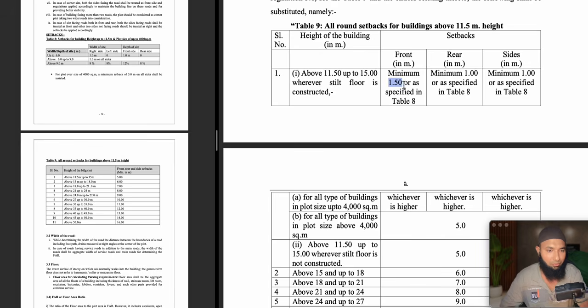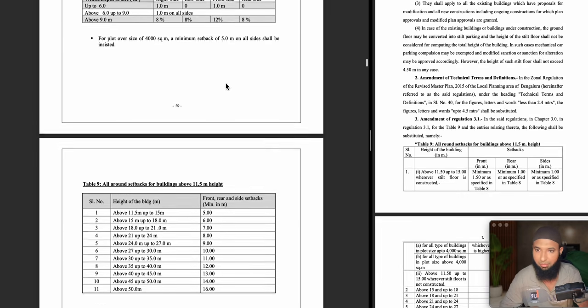Front 1.5 meters or specified in table 8. So let us see what is table 8. Okay, let us continue this. Minimum 1 meter, rear side 1 meter it is told, or specified in table 8. Minimum 1 meter on both the sides. If stilt floor is constructed, this is one rule. And what is table number 8?